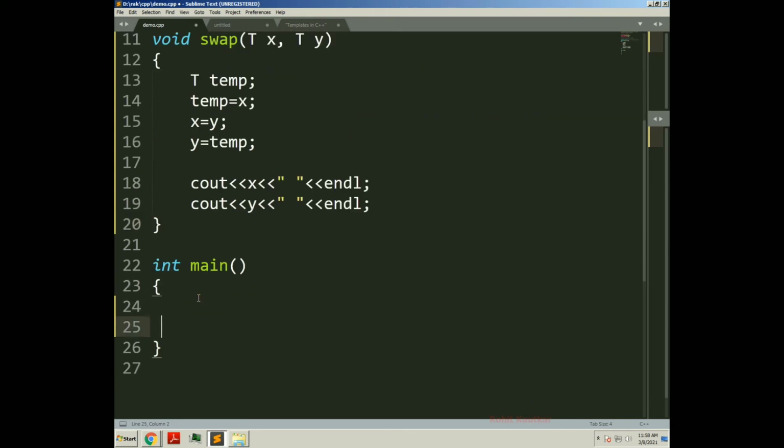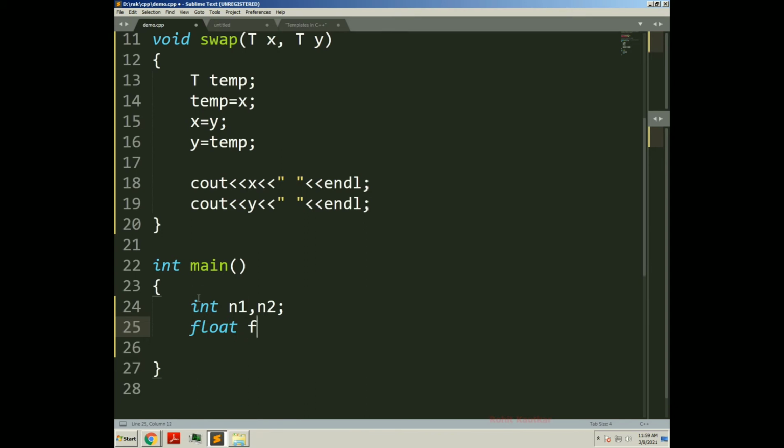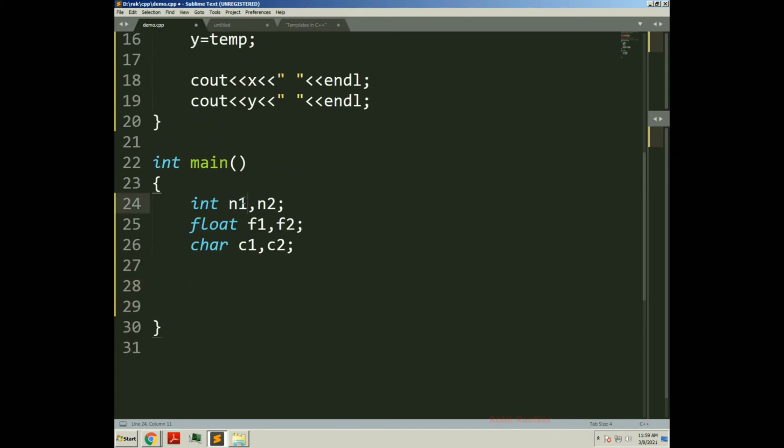Now in the main function, I am going to create different types of variables, and we will try to swap them with this generic function swap. First of all, integers, let's say n1, n2. Then I will create two float variables, f1, f2. Then I will create two character variables, c1, c2. Now instead of taking input, we will assign them some values.